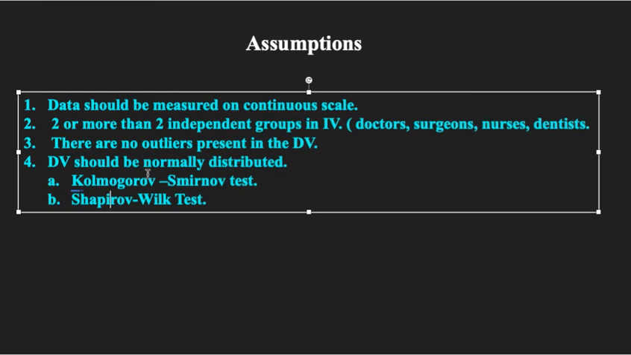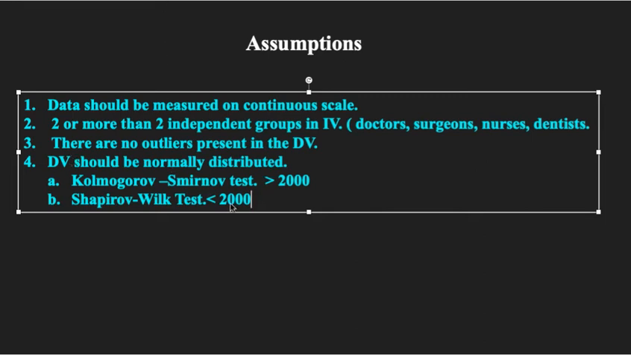Now the Kolmogorov-Smirnov test is used when the sample size is more than 2000. When the sample size is equal to or less than 2000, we use the Shapiro-Wilk test for finding the normality in the data. Here I am talking about the dependent variable. In the dependent variable we are going to find out the normality.